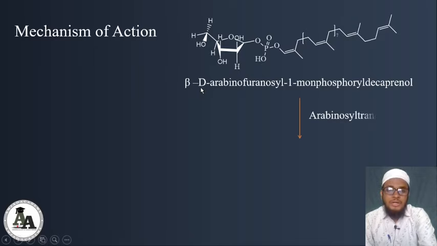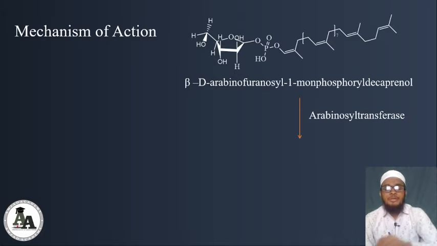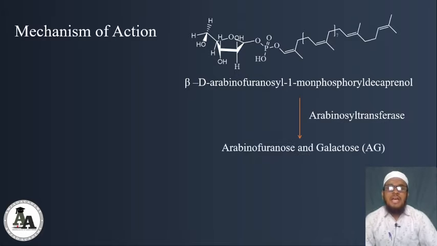What it will do, arabinosyl transferase is an enzyme which will catalyze this compound into monosaccharides, that is arabinofuranose and galactose, which are the outer covering of the bacterial cell wall. In the cell wall synthesis in the mycobacterium, the outer cell wall will consist of arabinofuranose and galactose, two compounds which have high covalent properties.